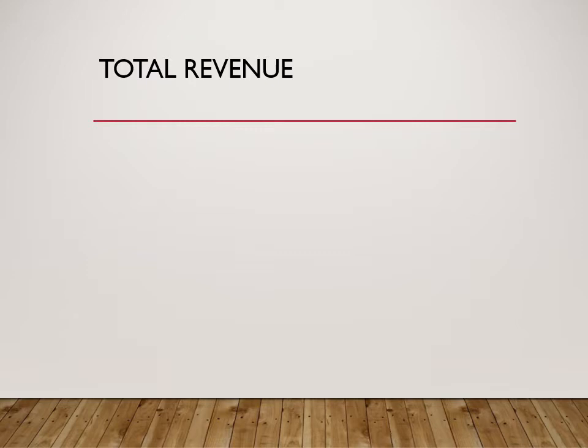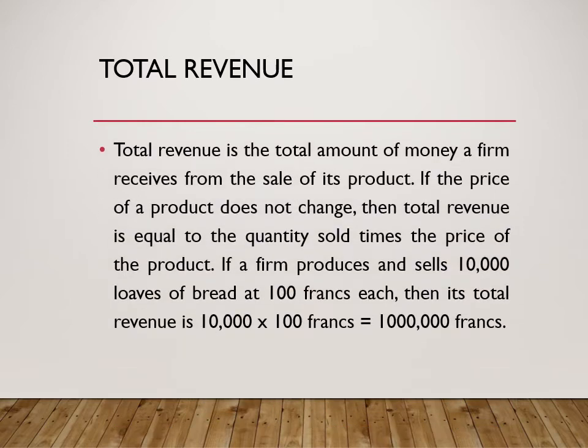The first of such concepts is the concept of total revenue. The total revenue is the total amount of money a firm receives from the sale of its product. If the price of a product does not change, it is the same for all units, then the total revenue is equal to the quantity sold times the price of the product.